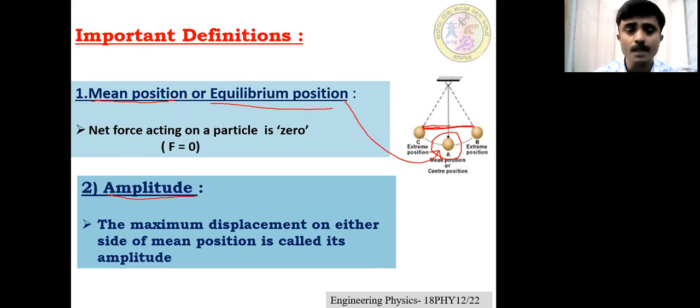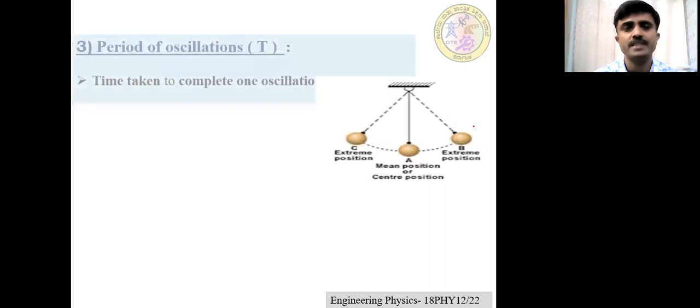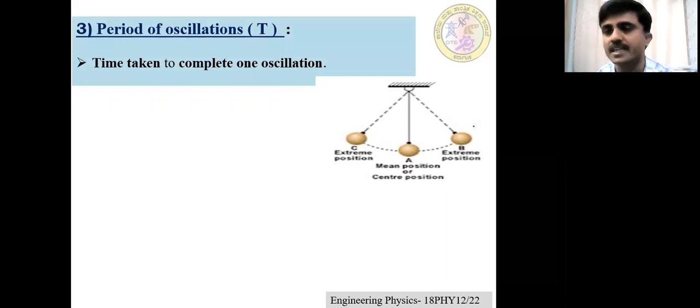Then we move on to the third and most familiar definition for us. It's called the period of oscillation. What is time period? Time period means the time taken by the body to complete one oscillation. Time taken by the body to complete what? One oscillation.